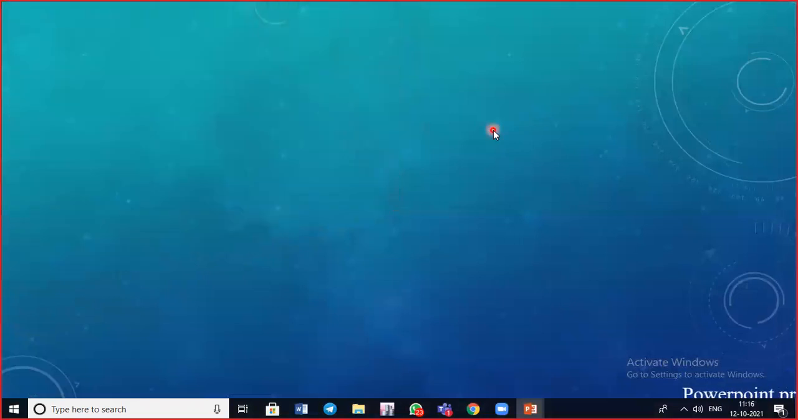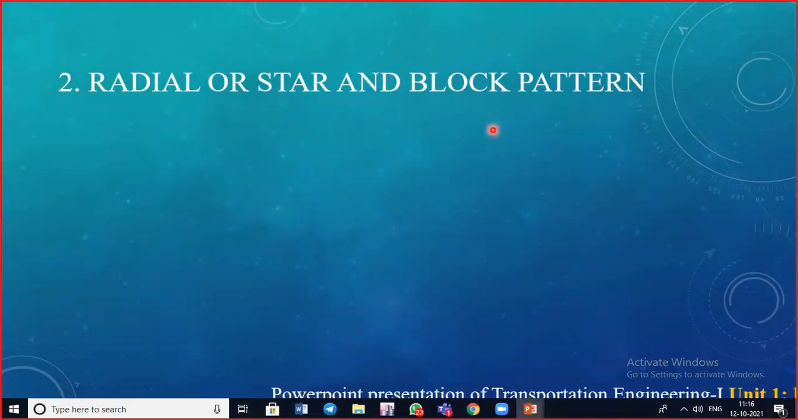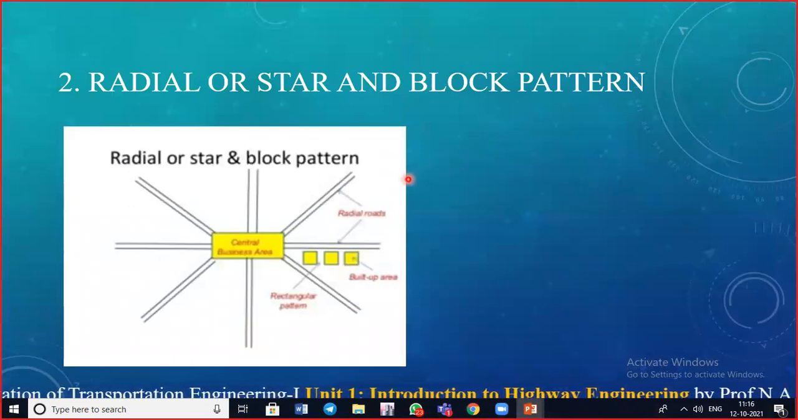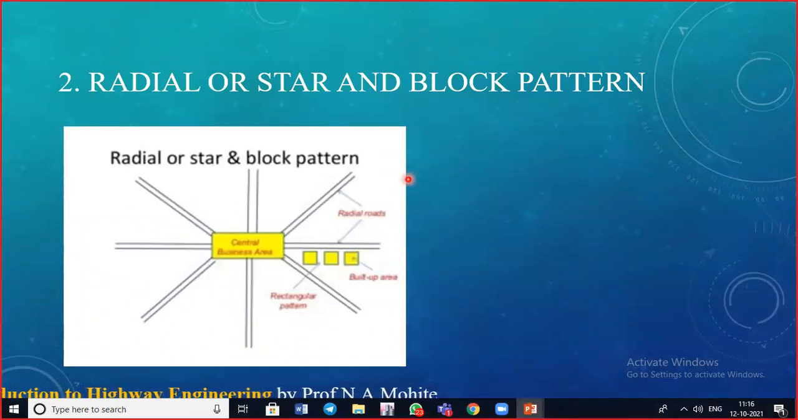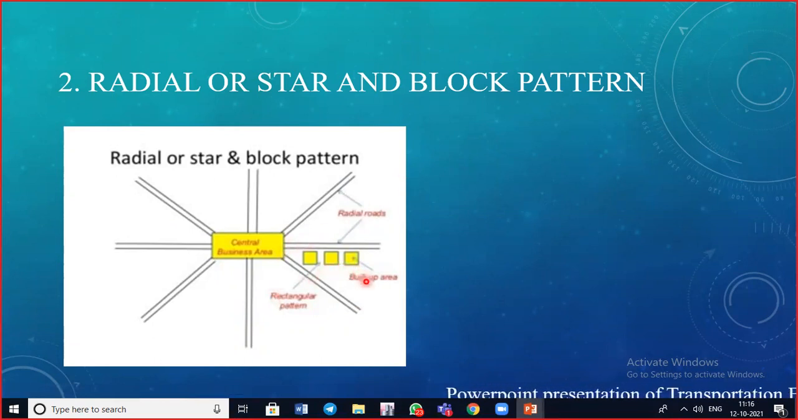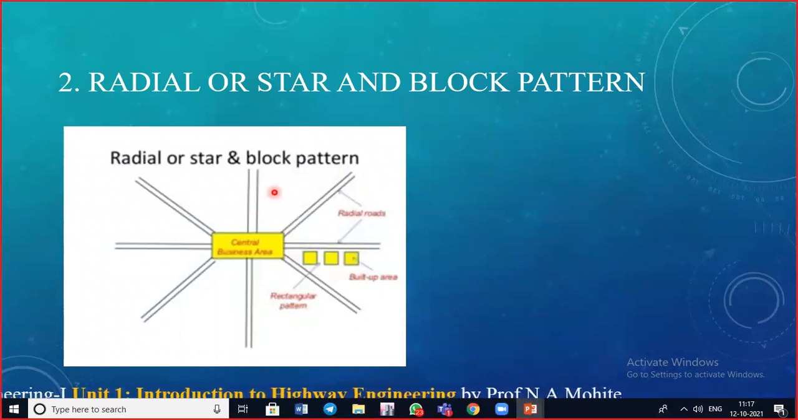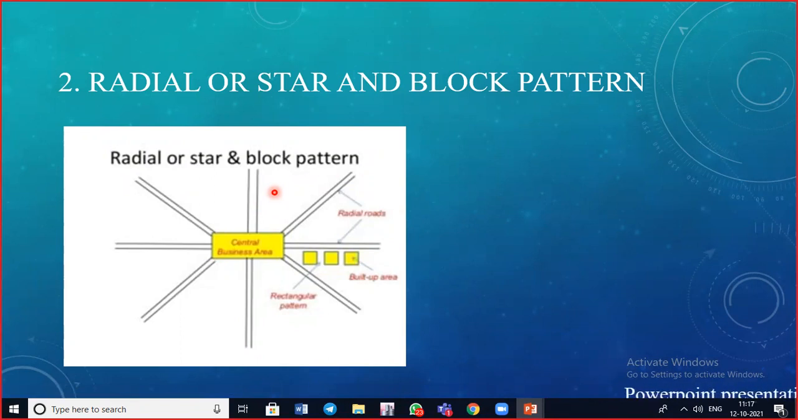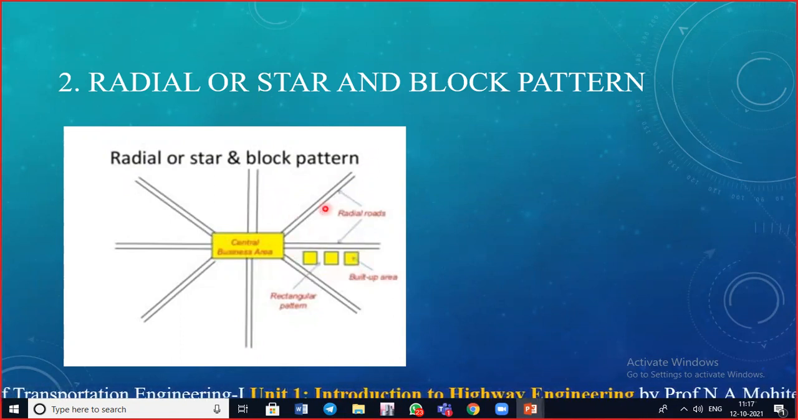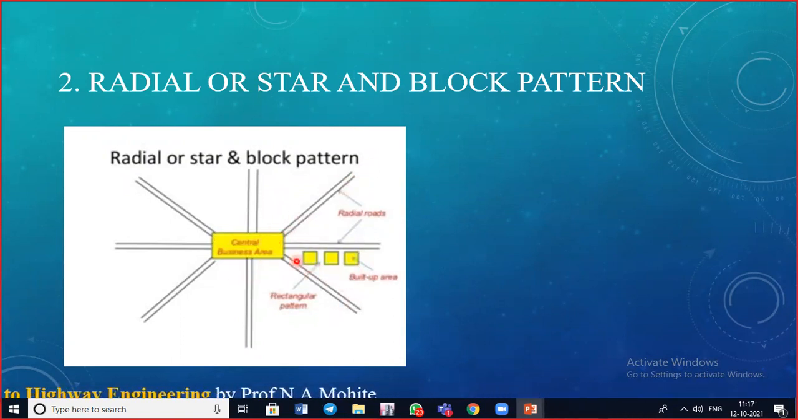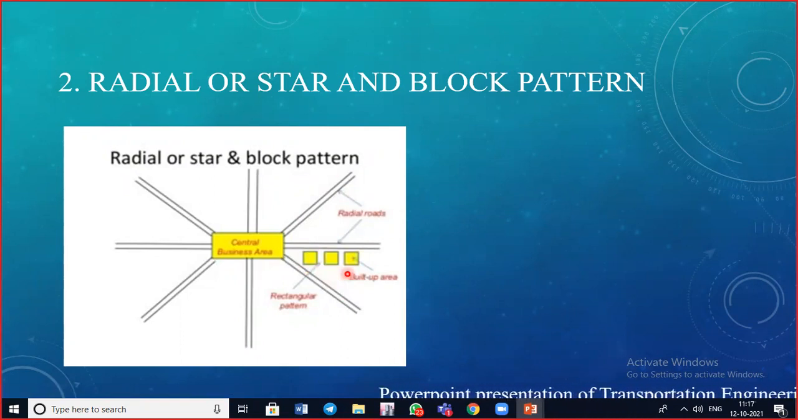Next is the radial or star and block pattern. In this case it is a combination of a star and a block pattern, in which the area is divided into a radial network from the center outwardly, with a block pattern network of roads in between the radial main streets. This is the center, and the roads are provided radially, and the construction can be done in a rectangular manner.